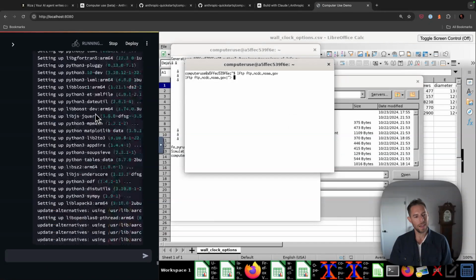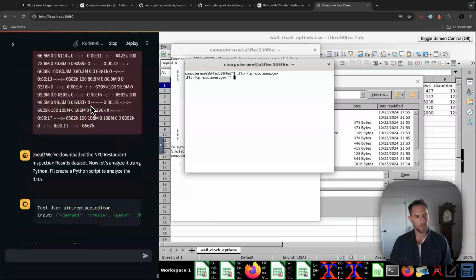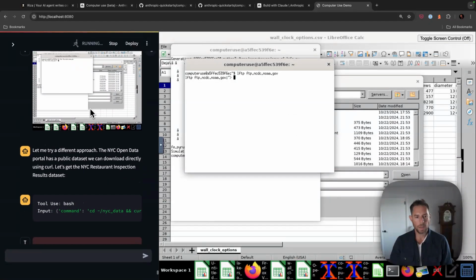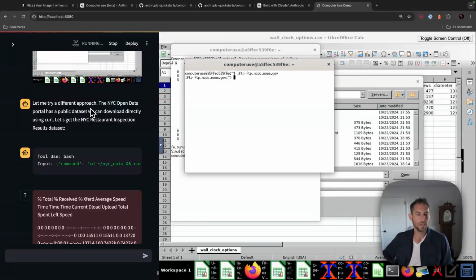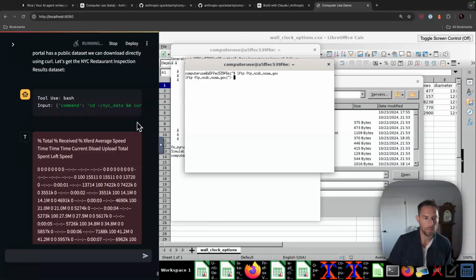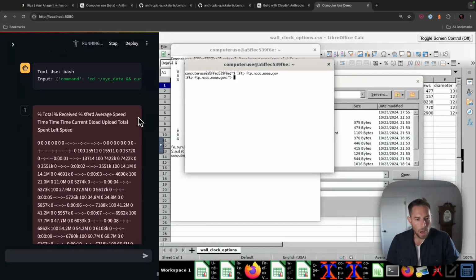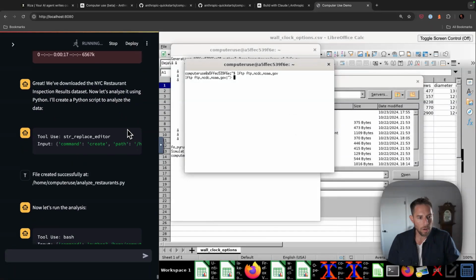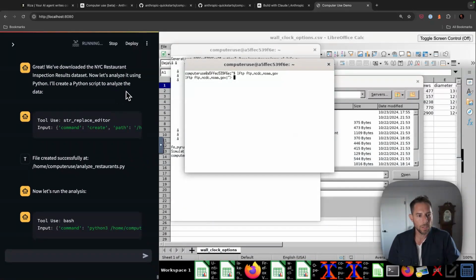Interesting. Wow, stuff was happening here and I just wasn't seeing it. So it's interesting. I was not specific about the data. So it says, let me try a different approach. NY Open Data Portal is a public data set we can download directly using curl. Let's get the NYC restaurant inspection. It does look like it downloaded that. We've downloaded the NYC restaurant inspections.